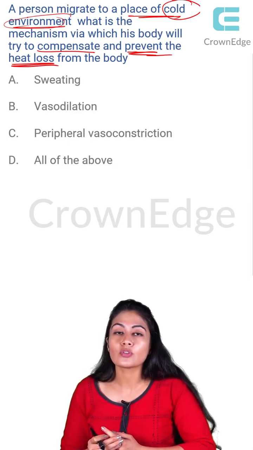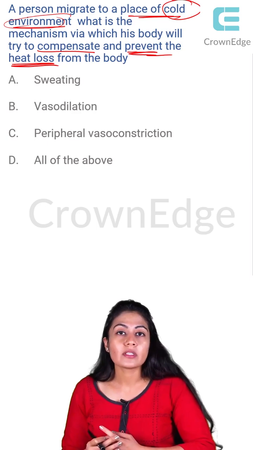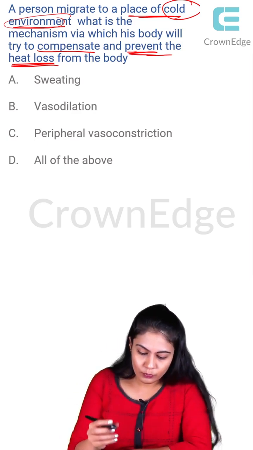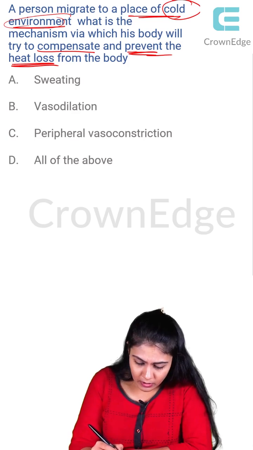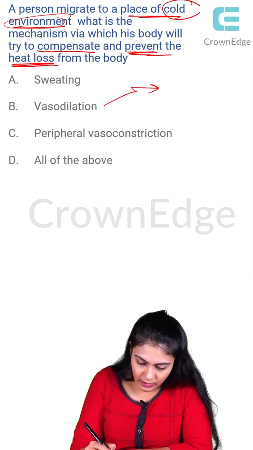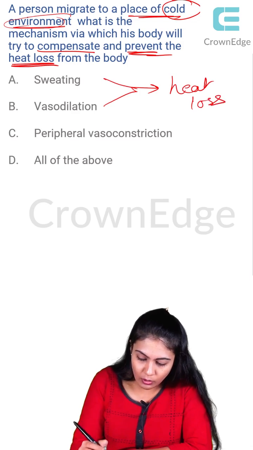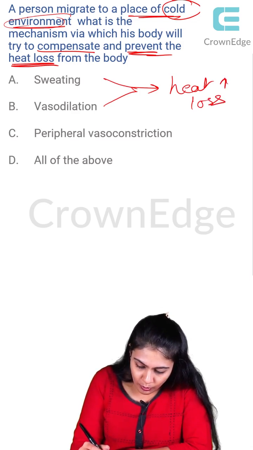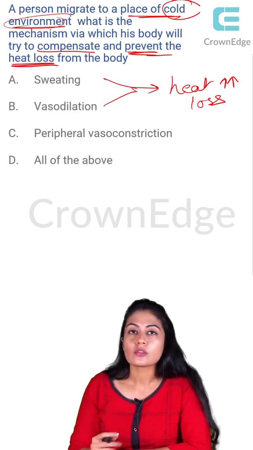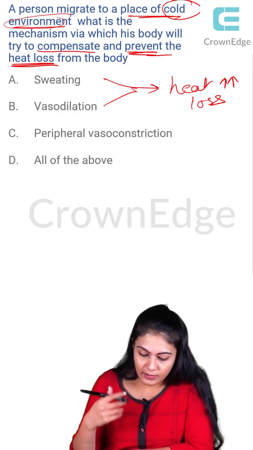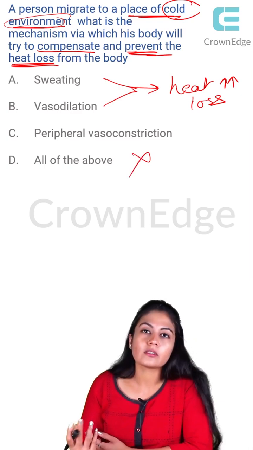Because it wants to conserve the heat to compensate for that cold environment. So let's go one by one. Sweating, vasodilation. These two processes will help in the heat loss. They're not going to prevent the heat loss. They will do more and more heat loss, right? So these cannot be the option.